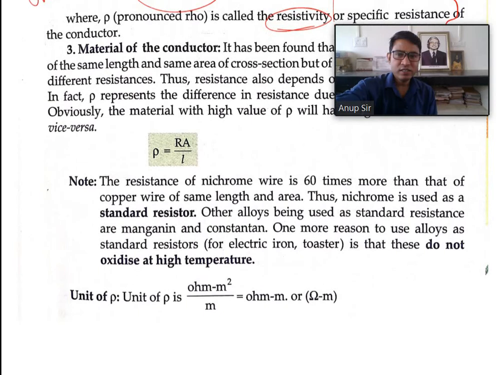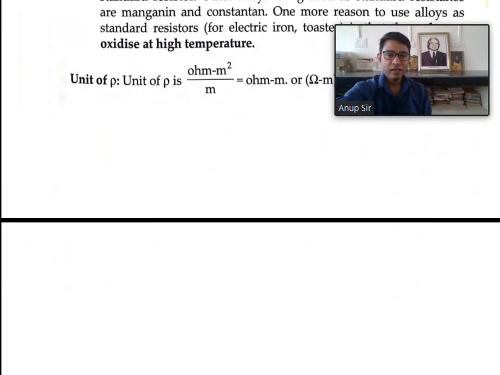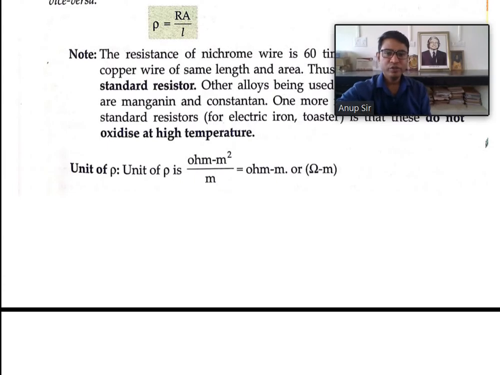And the next is the material of the conductor. Resistance also depends on the material of the conductor. The most suitable conductor is silver, and the second is copper, and so on. There are a number of materials. So the resistivity or the resistance of any material also depends on the material.